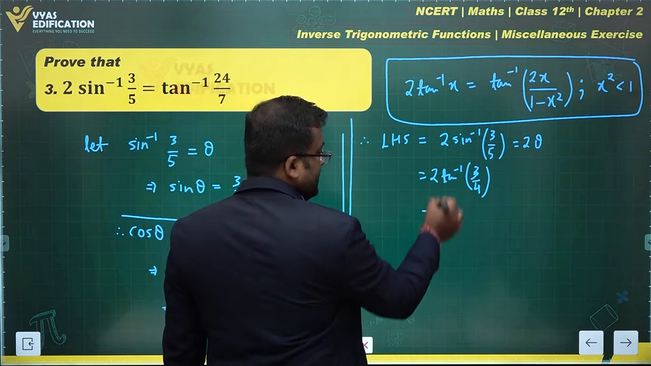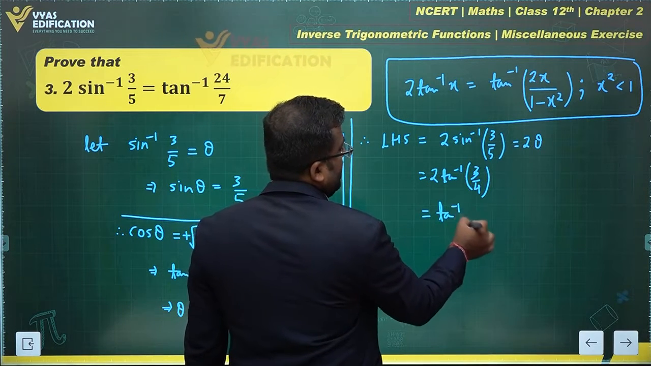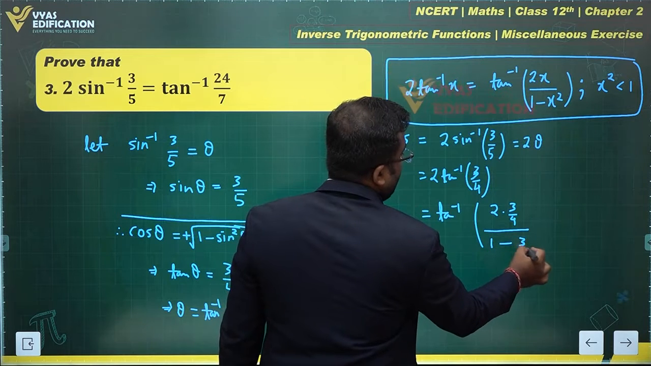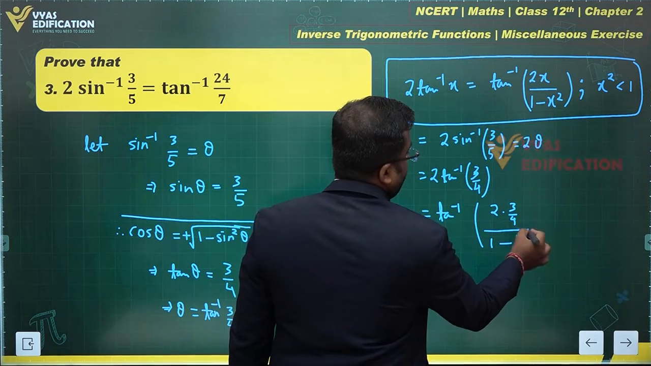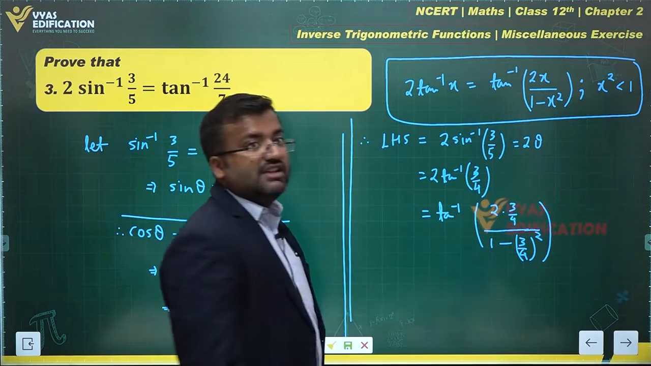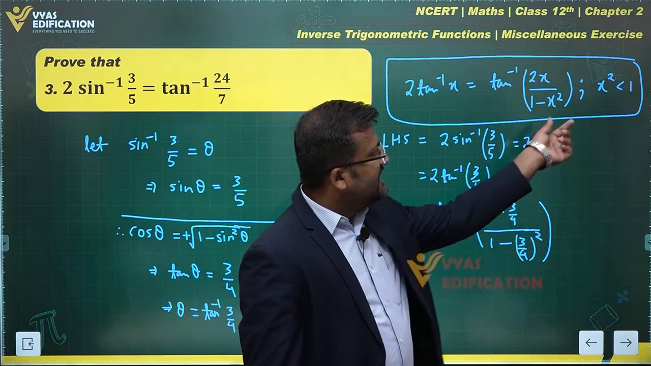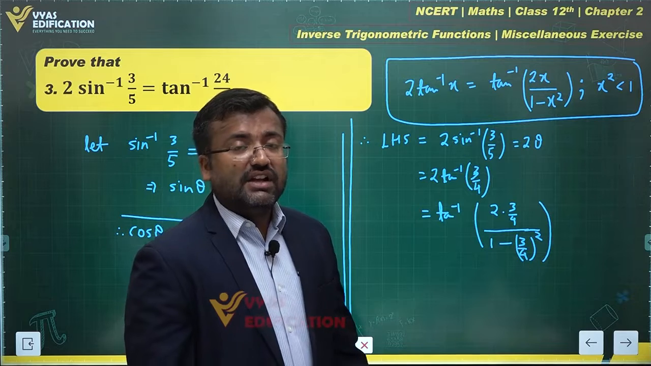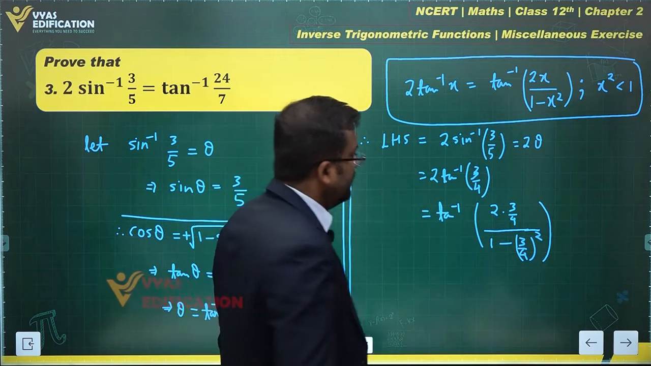And how do we do that? Using that formula above: tan inverse of 2 into 3 by 4 upon 1 minus (3 by 4) whole square, where the square of 3 by 4 should be less than 1. That's important. This is 9 by 16, which is obviously less than 1. Keep this in mind and you are good to go.